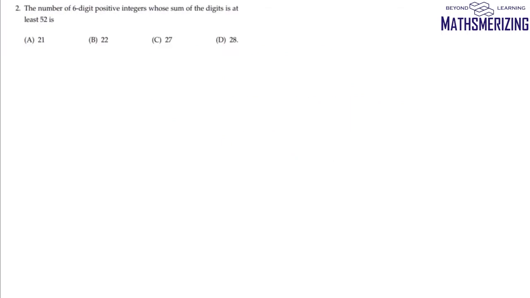Now question number 2 is: the number of 6-digit positive integers whose sum of digits is at least 52. Now we know that if we take all the digits as 9, 9, 9, 9 and 9, then the sum will be 9 plus 9 plus 9 plus 9 plus 9, which is 54. Now we need this sum to be at least 52. So we'll take this first case. When the sum is 54, in that case we'll have only one number.